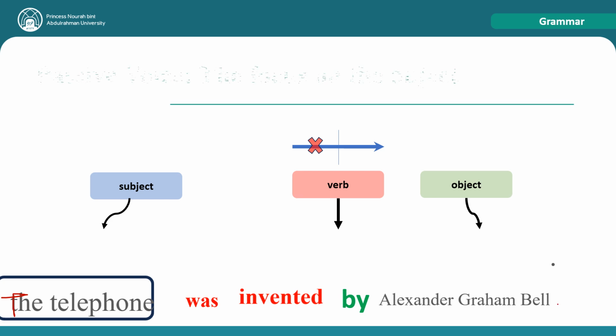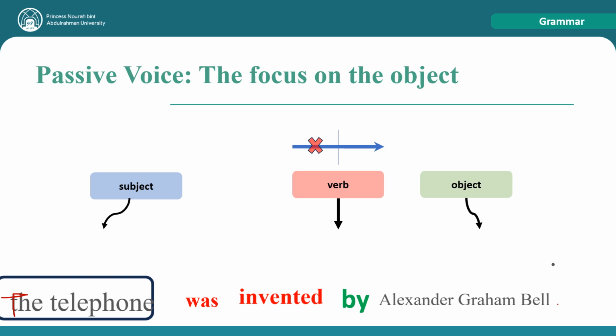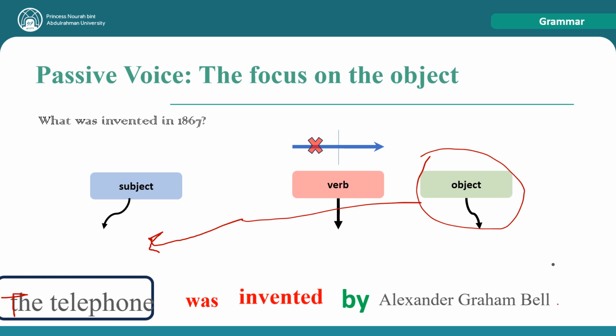Here, the focus is on the object. I'm focusing on what received the action, and I started the sentence with it. Then, we call this the passive voice. Okay? When I focus on what happened, not who did the action.